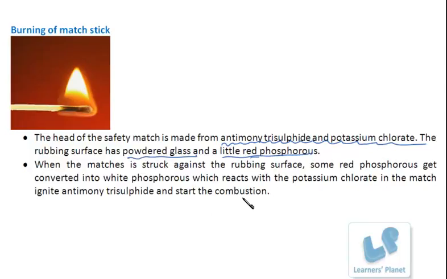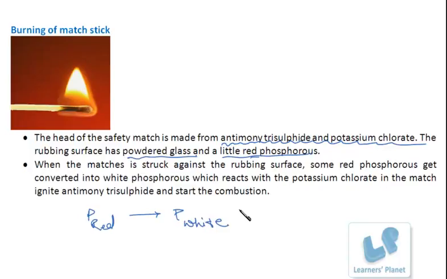What happens? When a match is struck against the rubbing surface, the red phosphorus present in the rubbing surface is converted to white phosphorus. See, white phosphorus catches fire spontaneously. It doesn't require any ignition temperature.